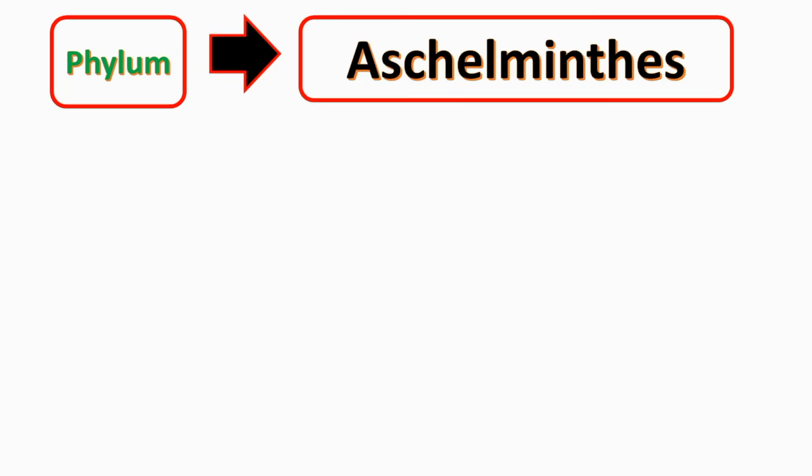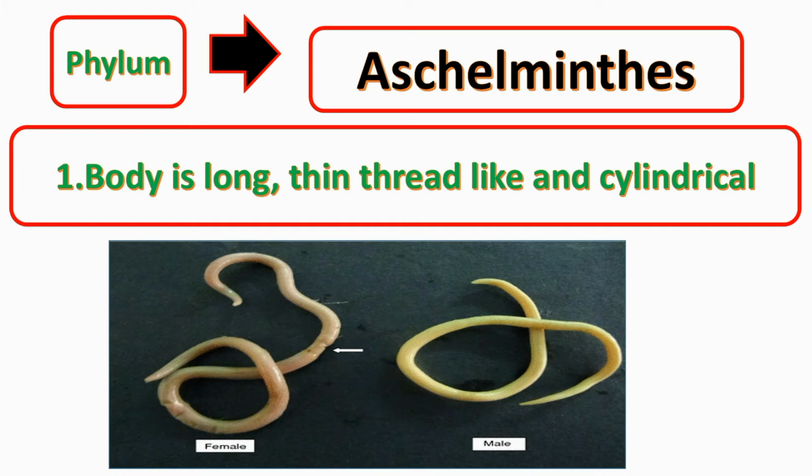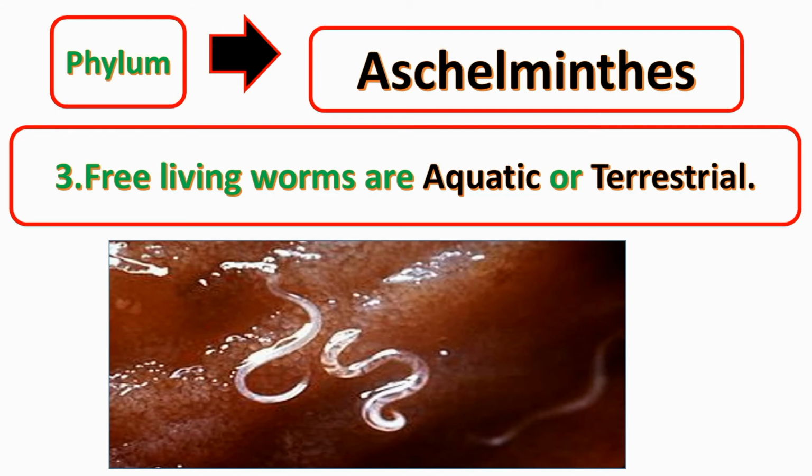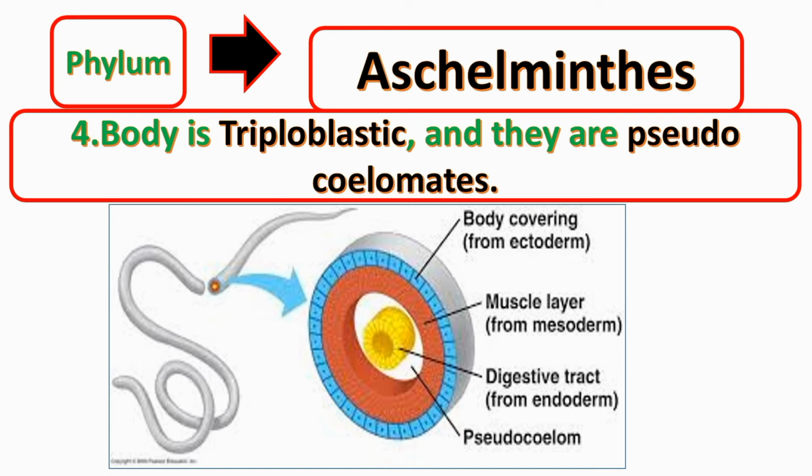Let's see the characteristics of phylum Aschelminthes. Body is long, thin, thread-like and cylindrical. They are endoparasites or free-living animals. Free-living worms are aquatic or terrestrial. Body is triploblastic and they are pseudocoelomate, means with false body cavity.